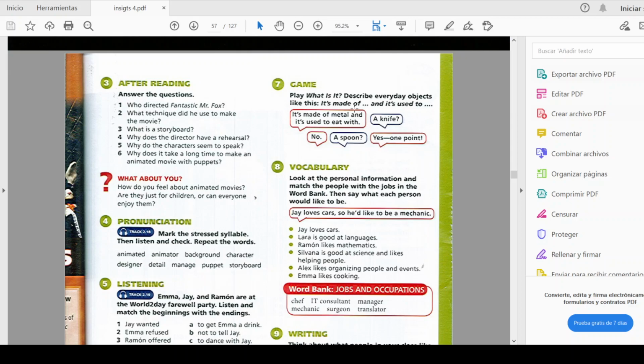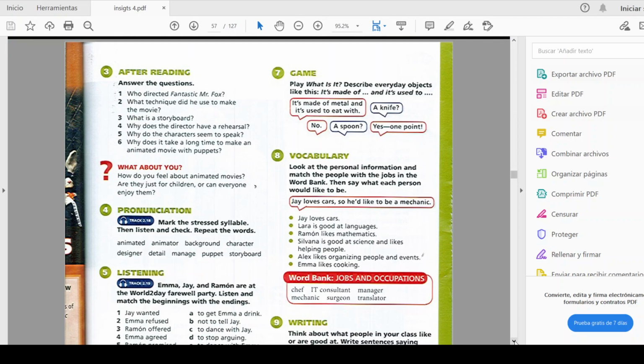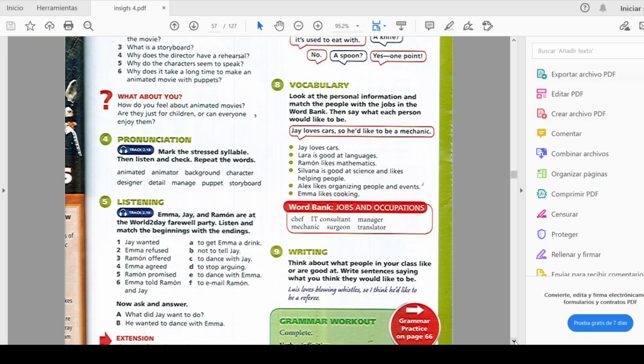Okay, basically, we're going to practice this next Saturday. You are going to think about different objects, not only metal objects, but different objects that you have around you, and you are going to describe them. Use expressions like "it's made of" and "it is used to." Those are the phrases you are going to use to describe the objects.